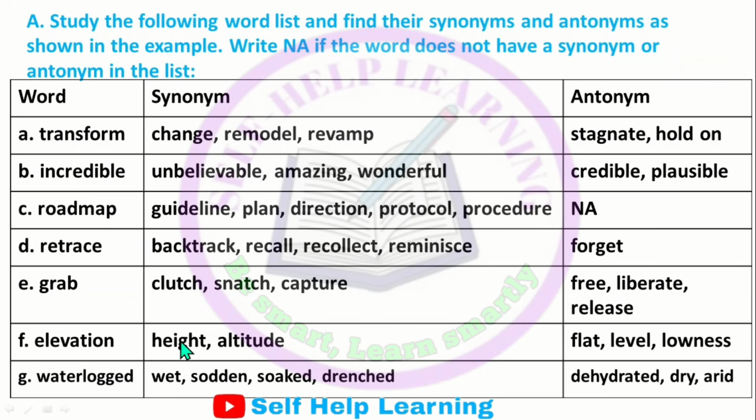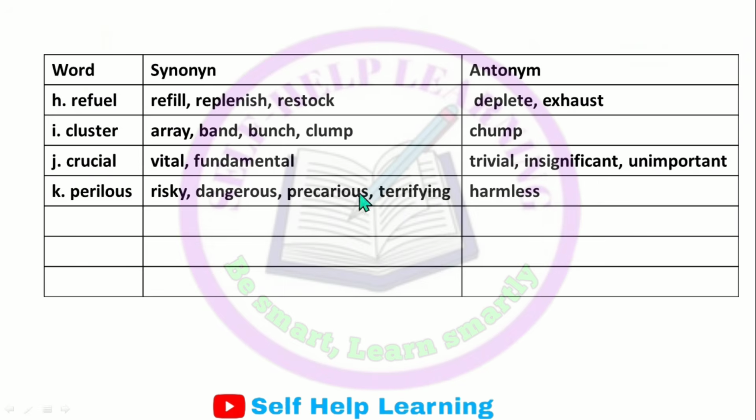Elevation: height, altitude. Flat, level and lowness are antonyms. Waterlogged: wet, sodden, soaked, drenched. Antonyms are dehydrated, dry and arid. Next, refuel: refill, replenish, restock. Antonyms are deplete and exhaust.